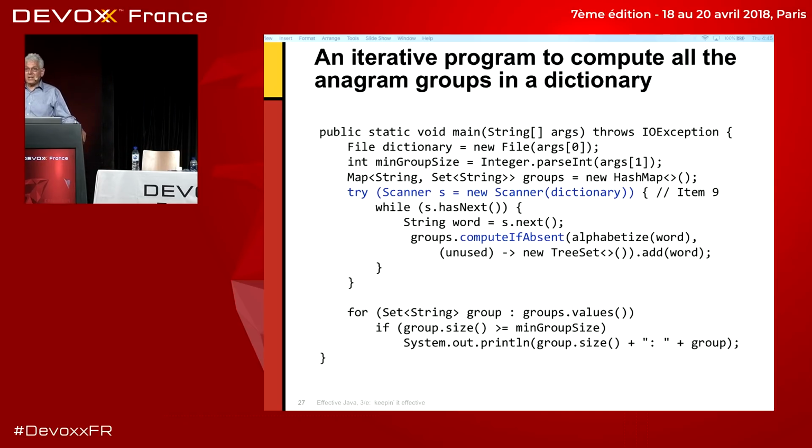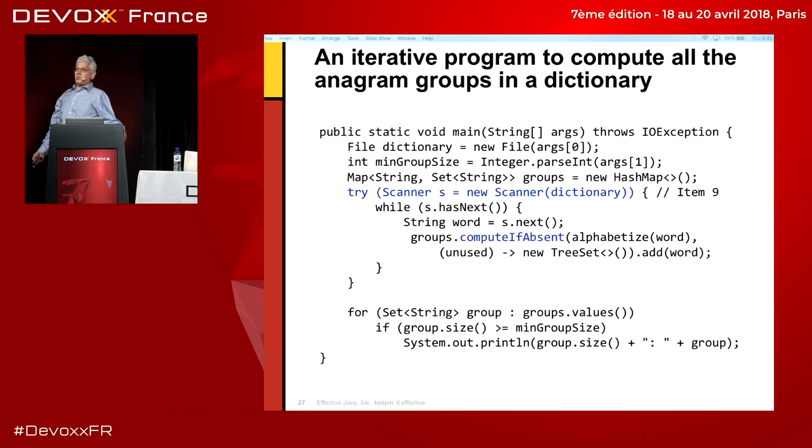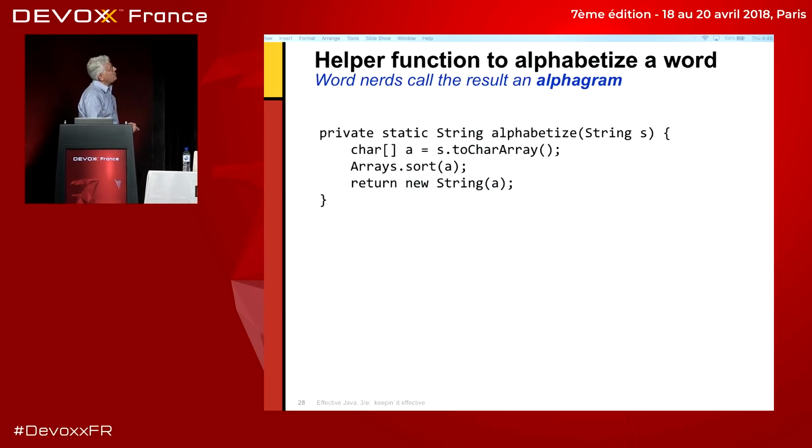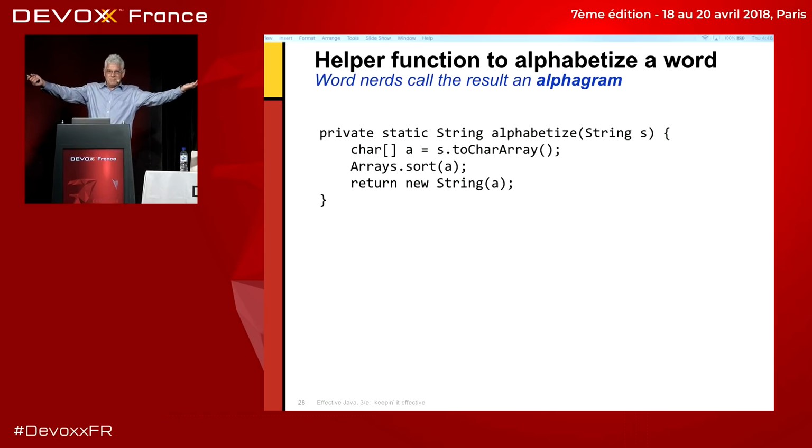But this program really will print out all of the anagram groups in a dictionary whose size is greater than some minimum size. And the reason I did this is because otherwise, it'll just print too many groups, too much garbage. You won't want to read it all. And you need this helper function, which alphabetizes a word. It just takes the word, turns it into an array of characters, sorts those alphabetically, Arrays.sort, and finally it returns a string whose characters are the characters in the now sorted array. That makes sense to everybody?